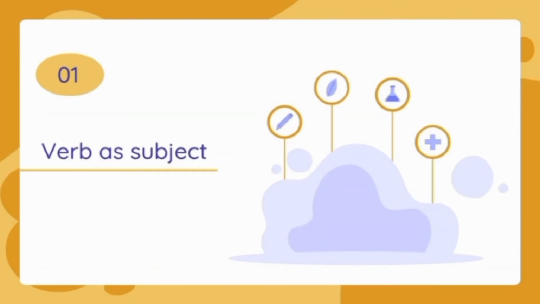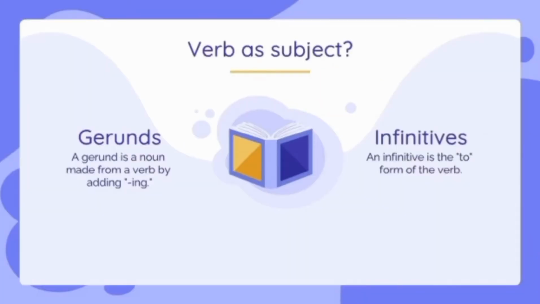Verb as subject. First we have gerunds and infinitives. What is the difference between gerunds and infinitives? Both are based on the verb, but for gerunds we put -ing on the verb, and for infinitives we put to before the verb. For example, with the verb talk, in gerunds we add -ing and it becomes talking, and in the infinitive we put to, so it becomes to talk. In this case the verb is a subject in the sentence.